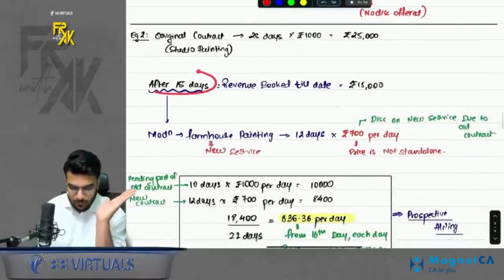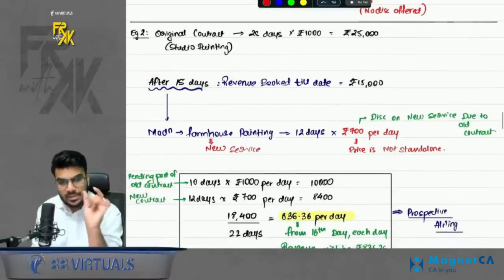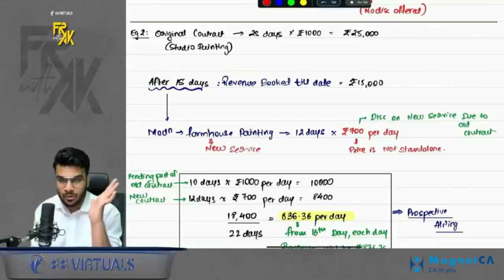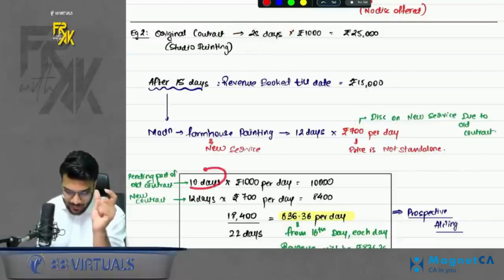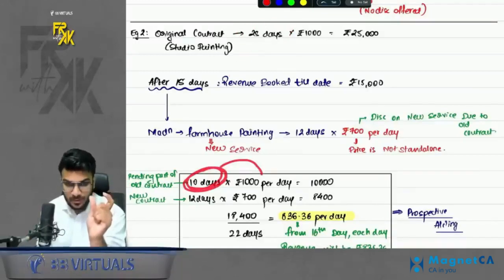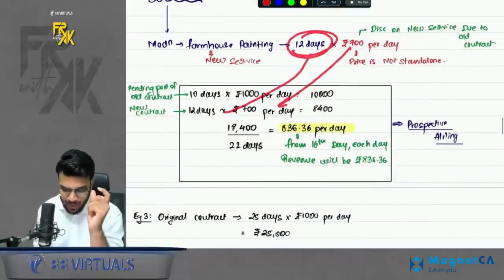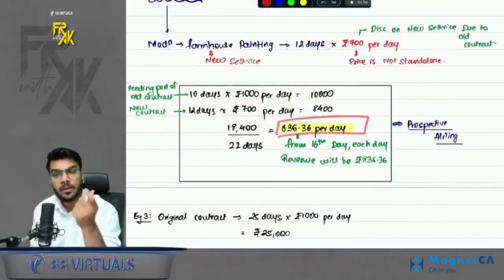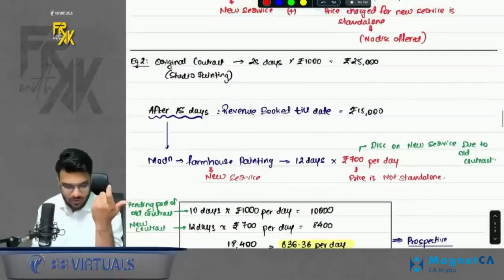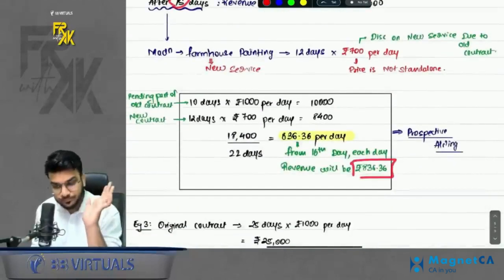Whatever is the old contract done, it is done. Don't change it. Just see what is the pending portion of the old contract. So out of 25 days, 15 days are lapsed. So in old contract, 10 days are left. Take that into 1000 rupees per day. Then take the new contract, 12 days into 700 per day. Compute average rate per day. So it will come to 836.36 per day from 16th day onwards, because 15 days were lapsed now. From 16th day onwards, each day you will book this revenue.